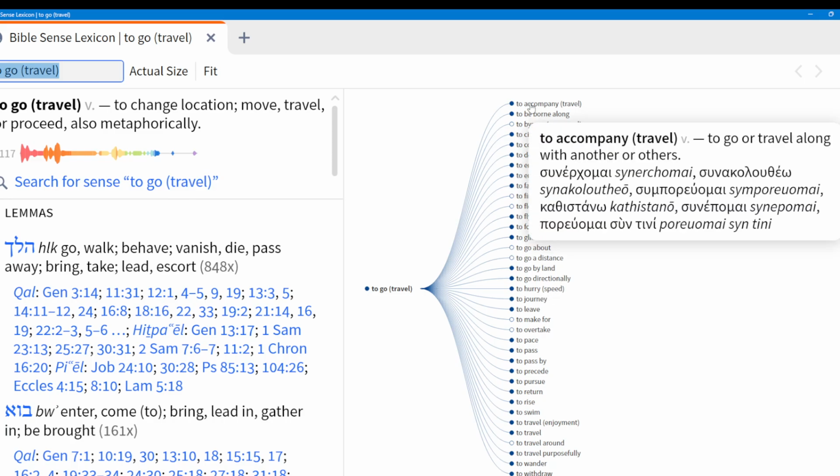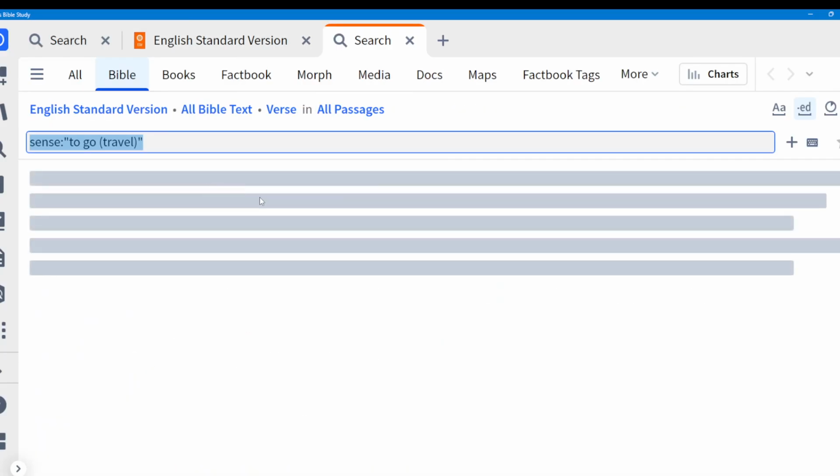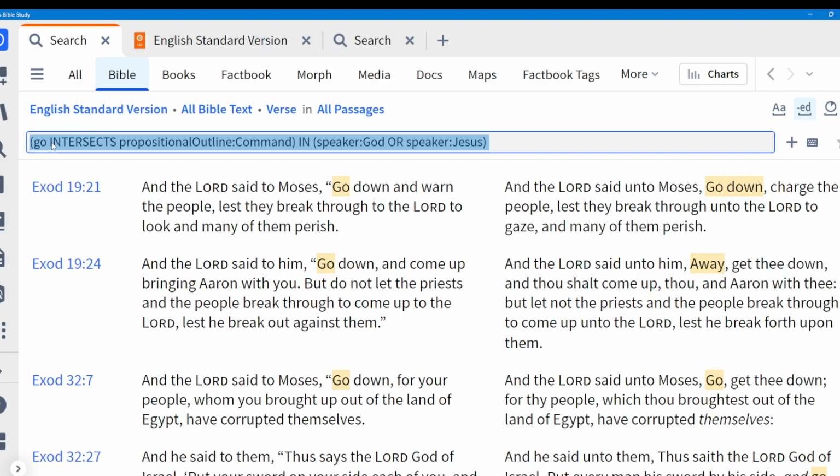So this, and actually some of them, like to accompany travel, includes more words in it. And so if I search for to go travel, then it will show me 9,251 results. And again, I can just copy and paste this, and go back to my search.